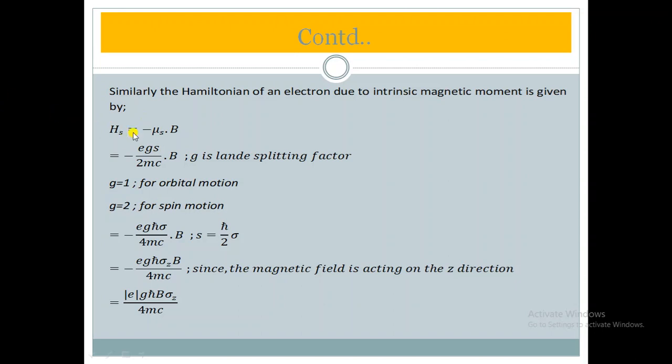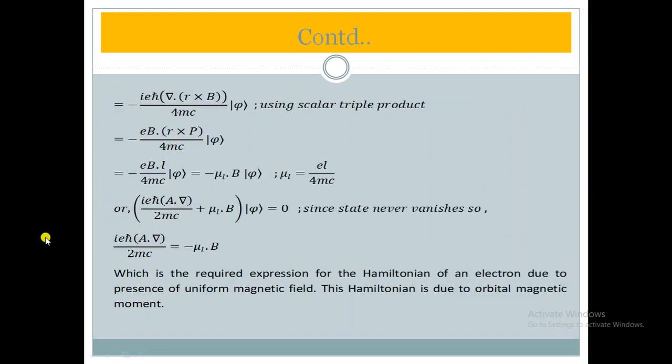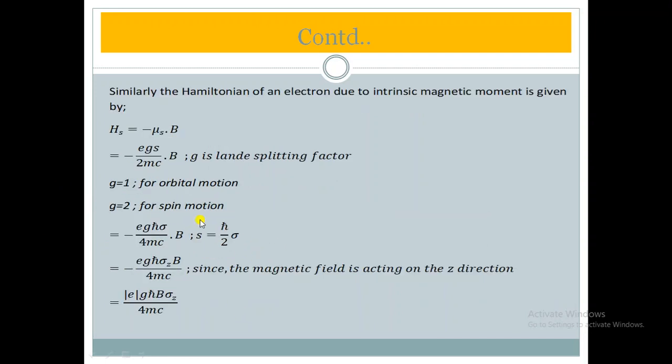So we will consider the Hamiltonian for such case equal to minus mu_s dot B. This is similar to the equation minus mu_l dot B for orbital magnetic moment. Similarly, for intrinsic magnetic moment we have considered minus mu_s dot B, where mu_l was eL divided by 4 mc, but in case of mu_s we have to assume eS divided by 2 mc, and another multiplication factor g should be introduced here, where this g is called the Landé splitting factor. B remains as it is.